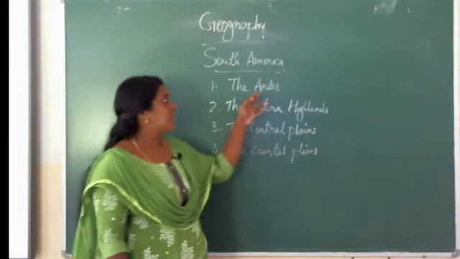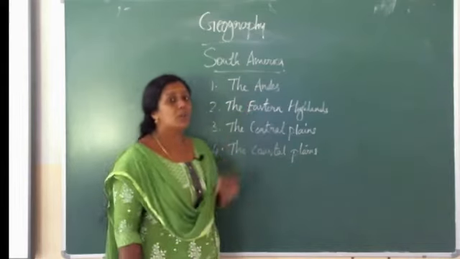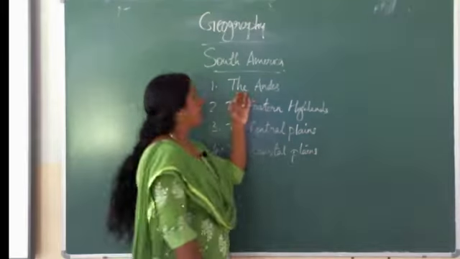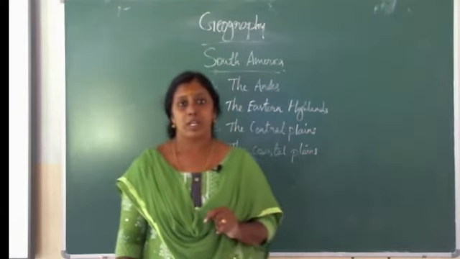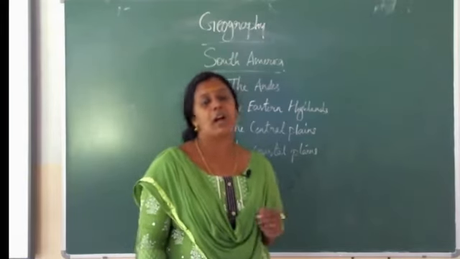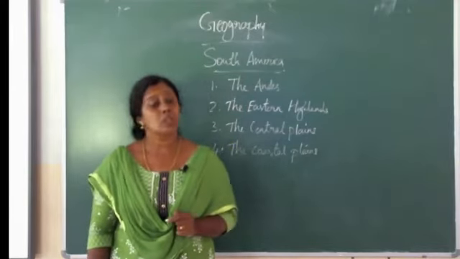This is a parallel mountain range, and like the Himalayas, the Andes are also young fold mountains. In the Andes mountain range, some plateaus are also located. Among them, the Altiplano is the largest one. It is located between Bolivia and southeastern Peru.